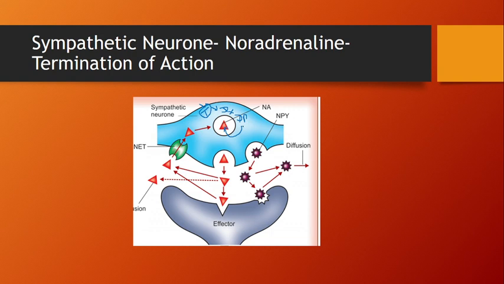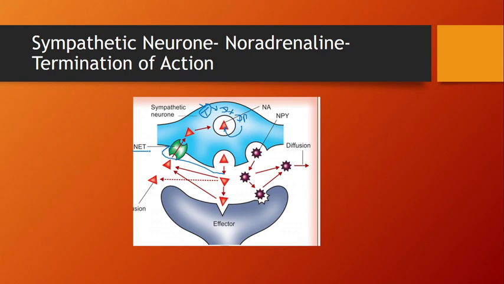We will see that in detail in the next lecture, but you have to understand how the termination occurs. Again, the same mechanism, and this is very important. When the neurotransmitter is released, it is taken up again by the presynaptic membrane by the transporter called the norepinephrine transporter, NET, the noradrenaline transporter.